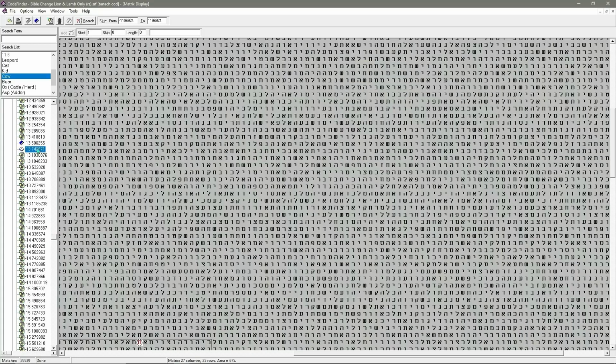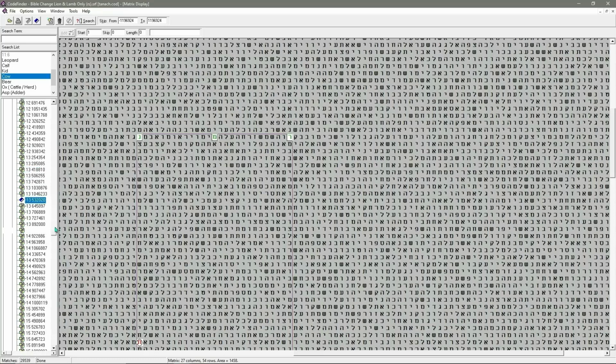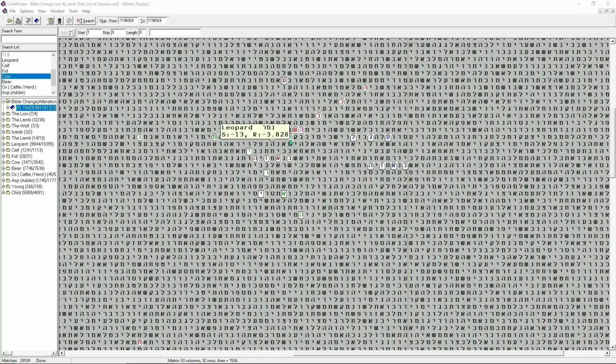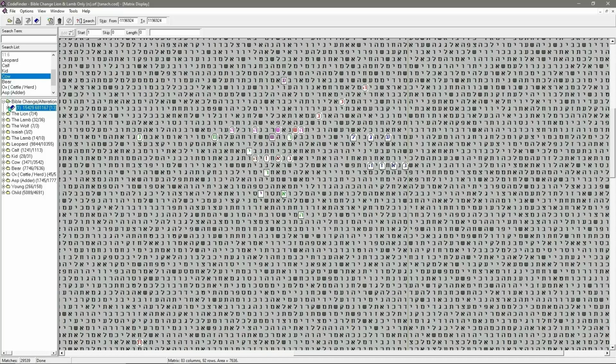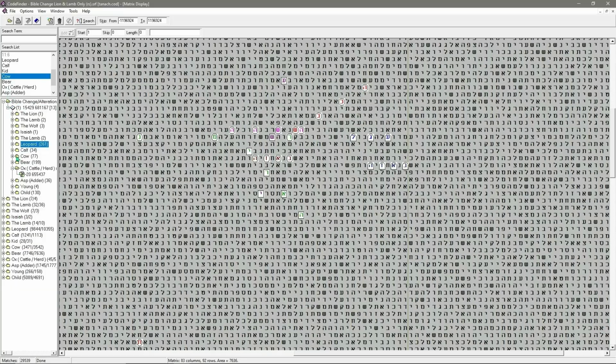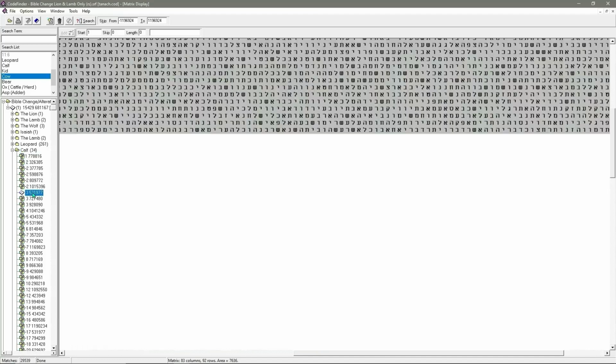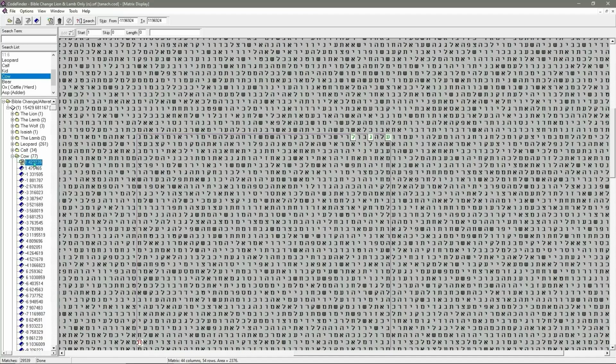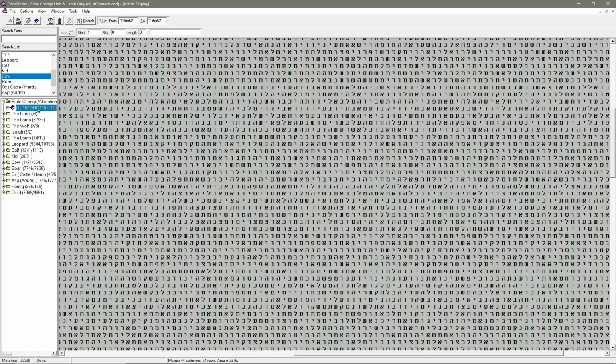So there we go. Let's have a look. No, I was wrong. There we are. That's the one, -13. That's why I didn't get it. So there we go. -13. We've got a leopard. So that's the leopard done. I'm happy with that. Calf, we're having a look now on 3. There we go. We're happy with the calf. Now we move down to the cow. Let me open this up and we'll see what we've got. Look at all this. Take your pick by the looks of it.